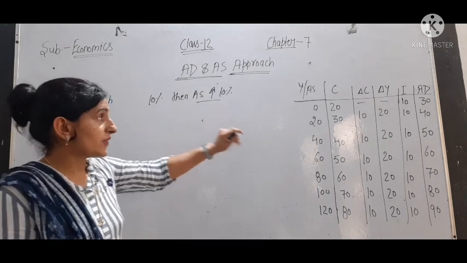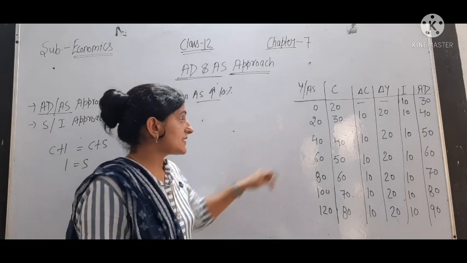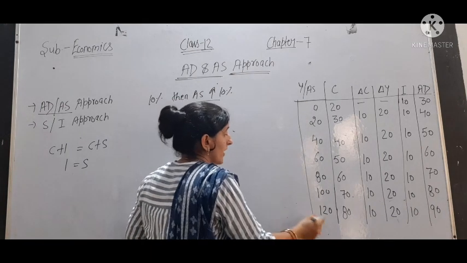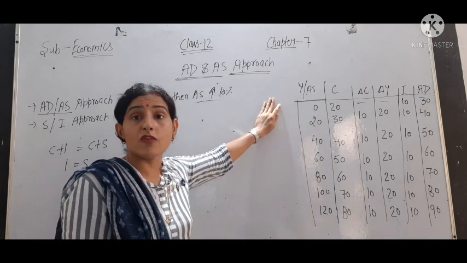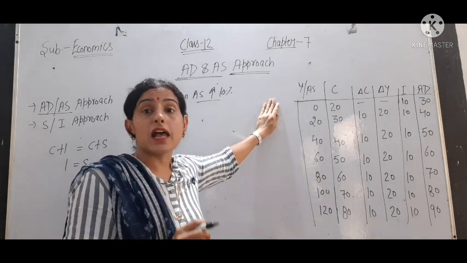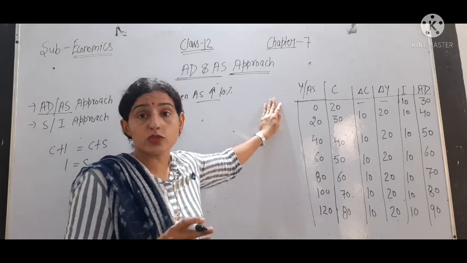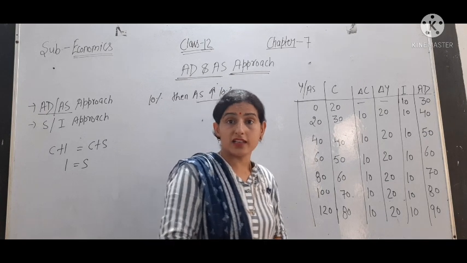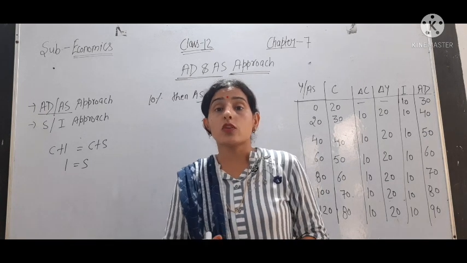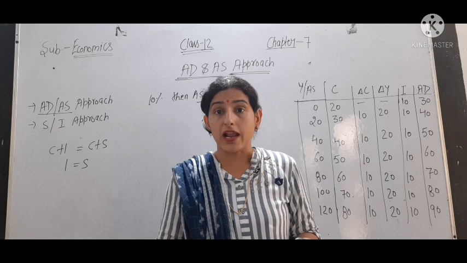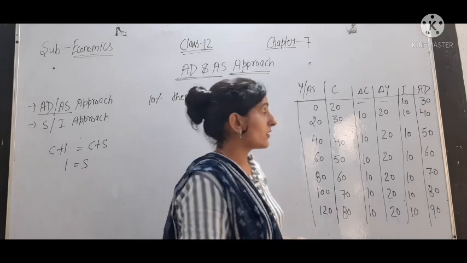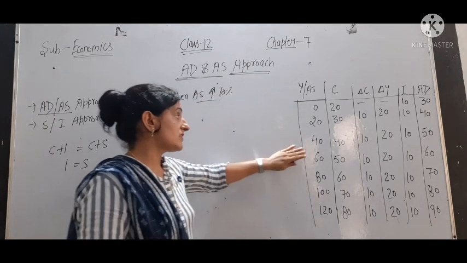Okay, so as we are given the table, you can see in the table AS, or we can say Y. Aggregate supply is our income. Why? Because aggregate supply is what producers plan to produce in an accounting year. That is, what producers plan to produce within a year, what they have produced, is aggregate supply, and that is also the income. Okay, so AS or Y is the same thing.